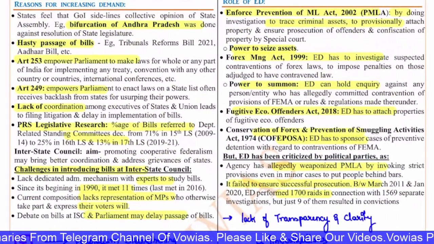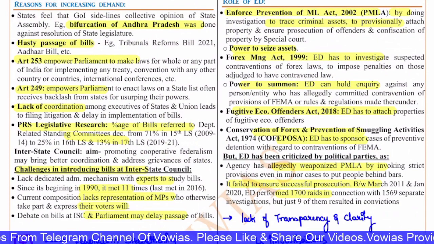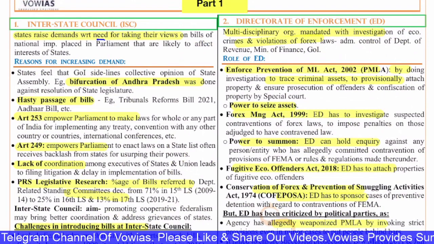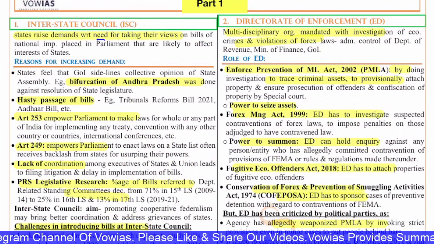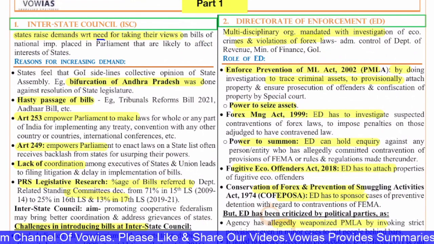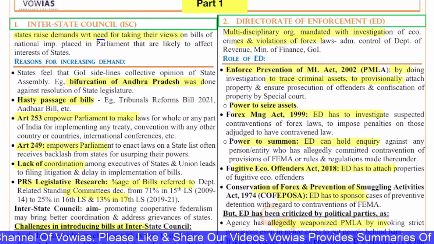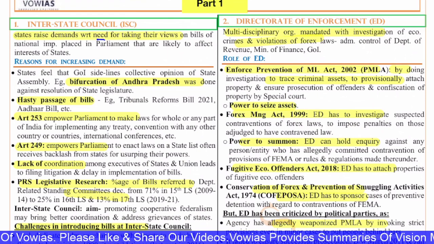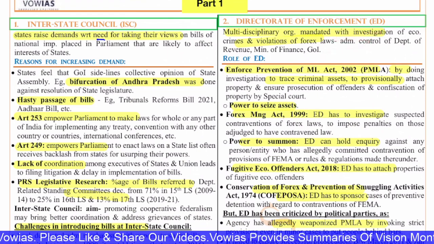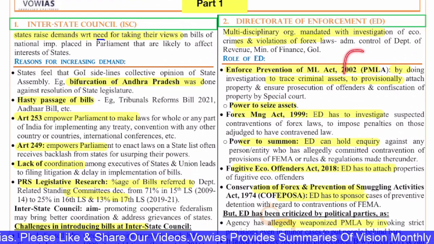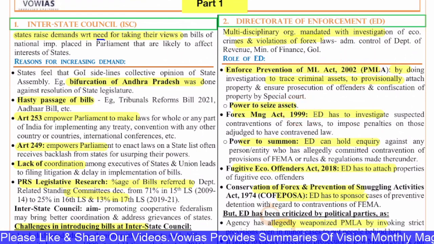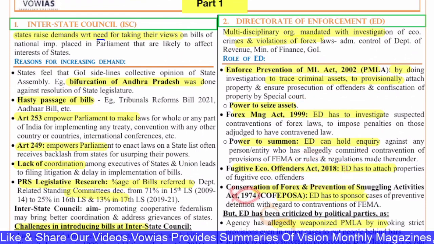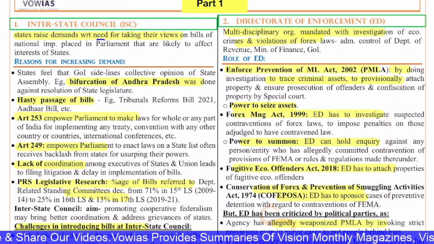But ED at the end of the day is a very important organization. It's an independent organization which works to prevent economic crimes, financial crimes, especially the people who are doing money laundering, the people who are doing all the economic offenses. They have to be held accountable, and the ED plays an important role in that. Right. So this is about the Enforcement Directorate and its role under the PMLA Act. Remember this PMLA Act, the Forex Management Act, the Fugitive Economic Offenders Act, and the Conservation of Foreign Exchange and Prevention of Smuggling Activities Act. If you just remember 3-4 of them in the exam, it will make things easy for you.